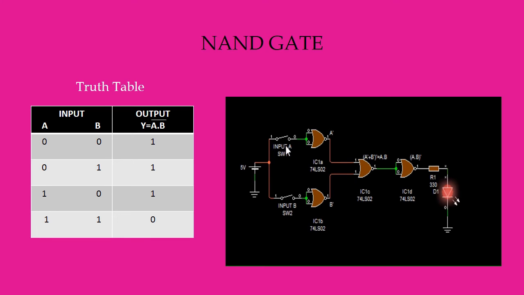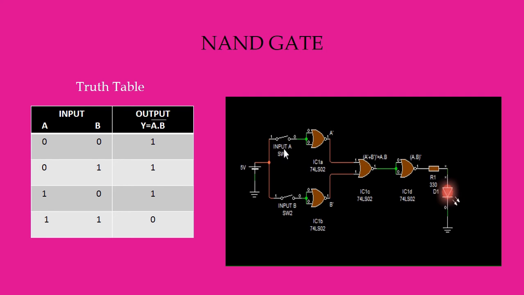First condition, that is input A is 0, switch 1 is open, input B is 0, switch 2 is also open. This 0 is connected with this inverter circuit and this 0 is connected with this inverter circuit. So from here we get 1 and from here we get 1. This 1 is connected here, and from here we get 0. This 0 is connected with this inverter circuit. So from here we get 1 output, and thus we saw that the LED is in glowing condition or is in on condition. Okay, so this is the first condition of the truth table, that is the 0 0 condition.